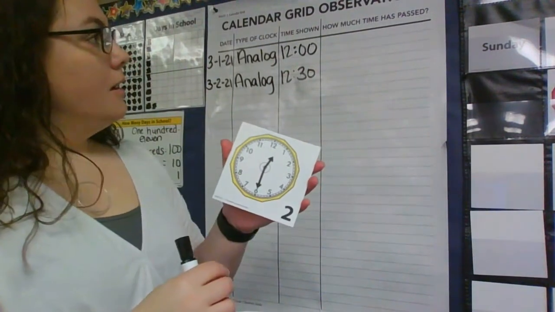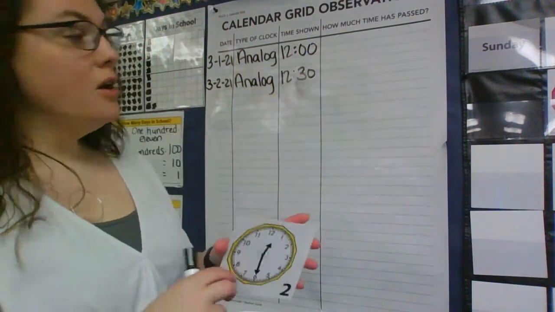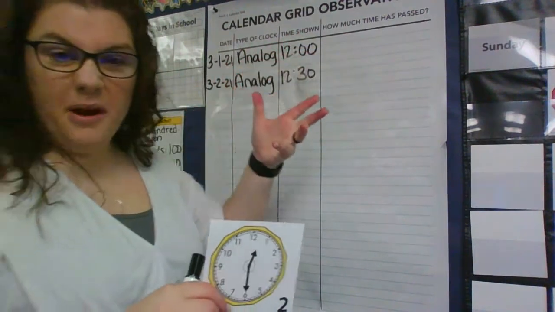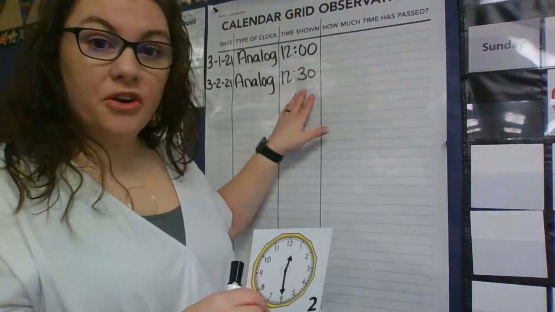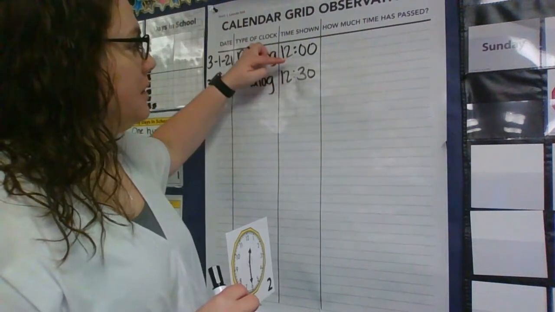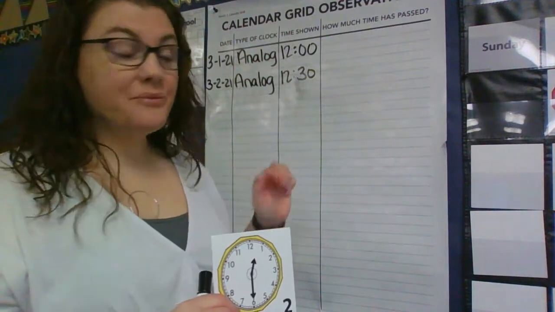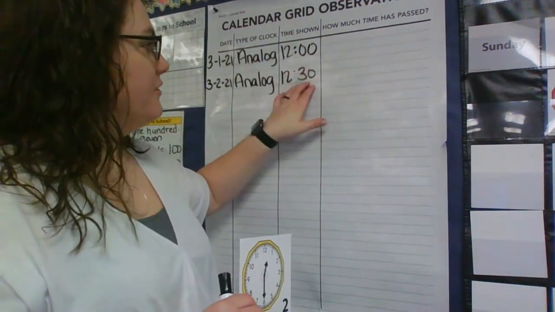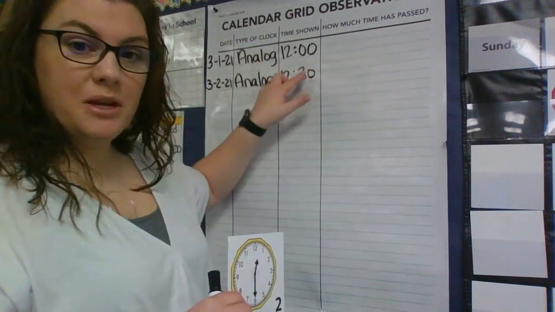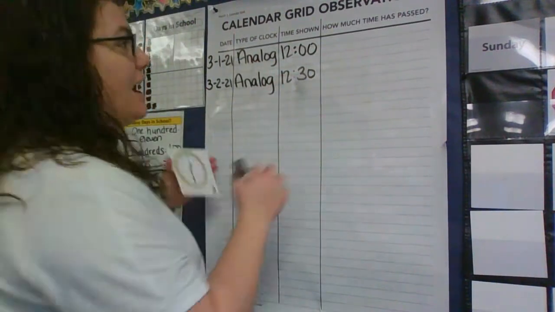Okay? Now, it asks, how much time has passed? Well, yesterday, it was 12 o'clock, so there was nothing to compare it to. But today is 12:30. So how much time has passed, meaning how much time has gone by between 12 o'clock and 12:30? Well, we had 0 minutes here and we have 30 minutes here, but our hours are the same, so we're going to just focus on the minutes. How many more minutes have passed? 30 minutes have passed.